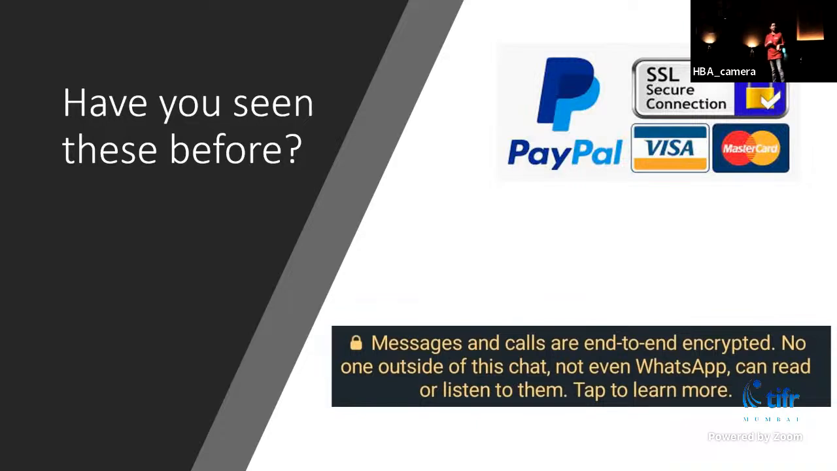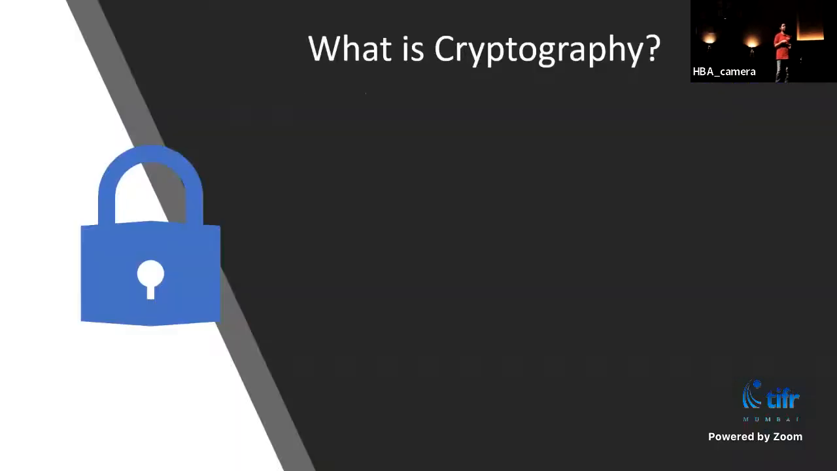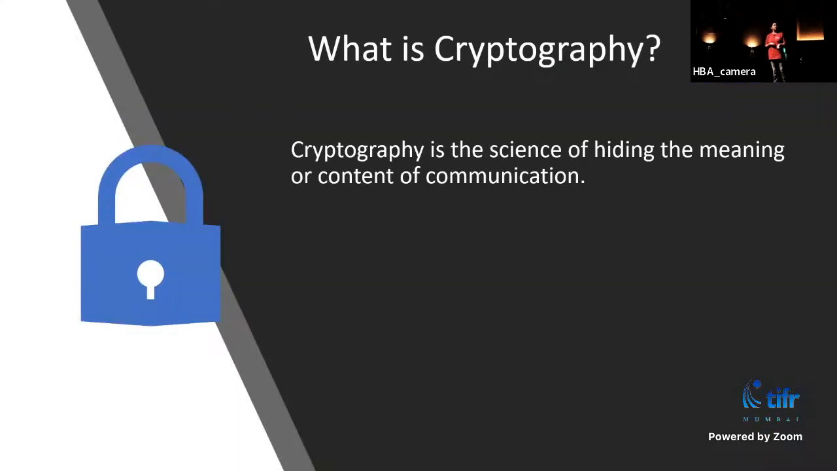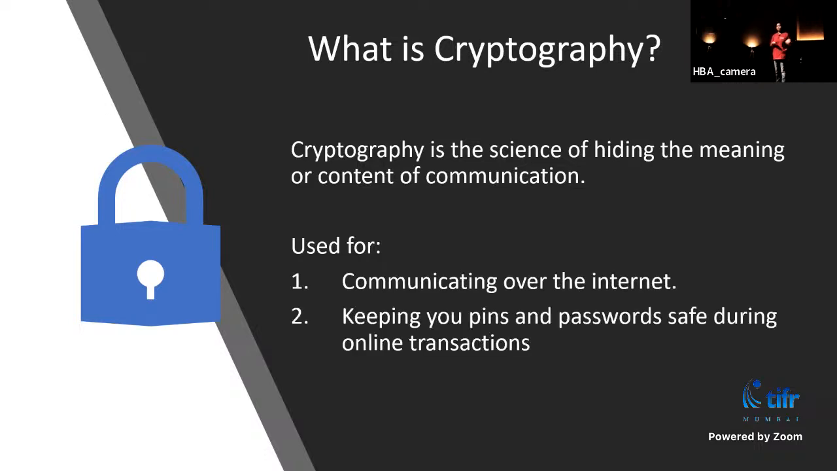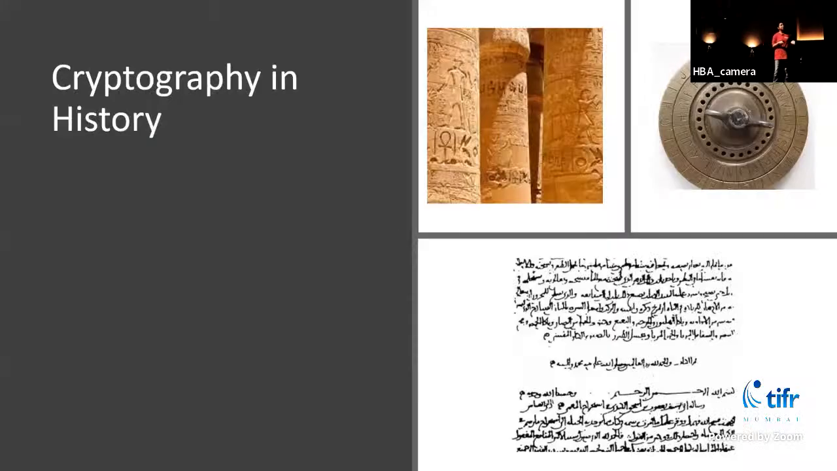We'll see this today. They use something called cryptography. So what is cryptography? Cryptography is the science of hiding the meaning or content of a communication. As we saw before, it is used for communicating over the internet, keeping your PINs and passwords safe during online transactions, and these days in digital currencies. People always had secrets, so let's see this historically.